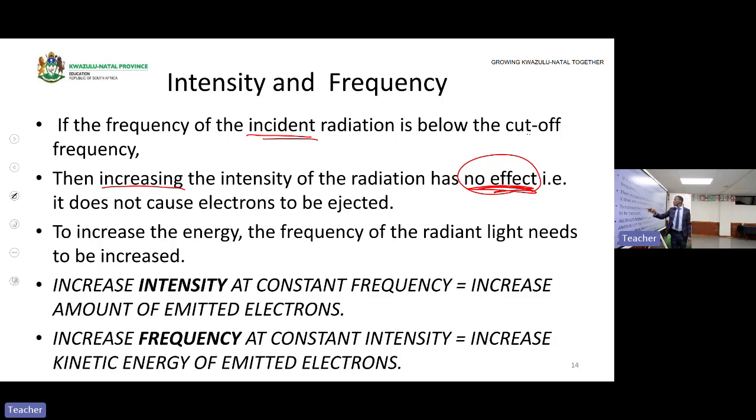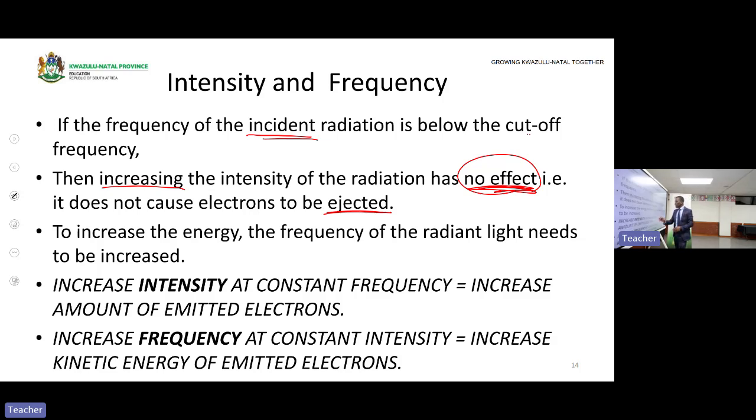Intensity does not cause the electron to be ejected, but it only increases the number of electrons that are being emitted, only if they were emitted before. If they were not emitted, it cannot initiate their emission.